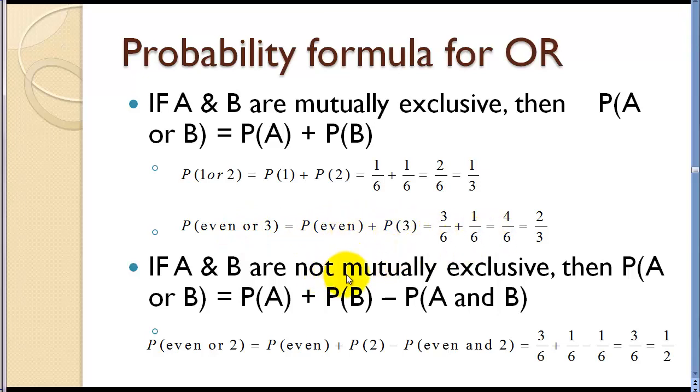There are situations when they are not mutually exclusive, in which case we need to factor that in, because when we're counting these cases, we're double counting one case. If we count the number of 2's, there's 1, and count the number of evens, there's 3 even numbers, but we've counted the 2 twice, so we have to subtract that out. There's only one case where you're both even and 2, so we subtract that out because it was being double counted. So OR is typically, again, an addition problem. The only thing we have to be careful about is whether the events are mutually exclusive.